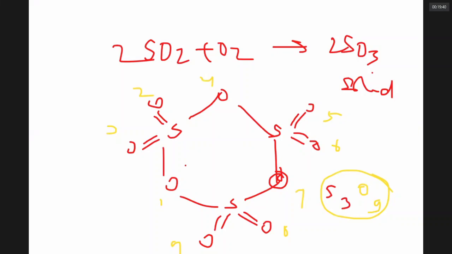Can SO2 act as a donor of lone pair? Yes, SO2 has a lone pair. Notice of SO2 and SO3, SO3 is a powerful acidic material. When SO3 dissolves in water, you get sulfuric acid. When SO2 dissolves in water, you get sulfurous acid. H2SO4, sulfuric acid, is a powerful acid.